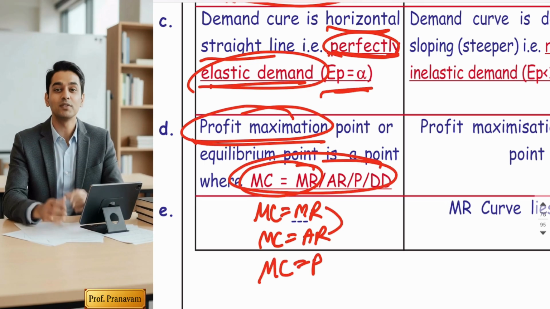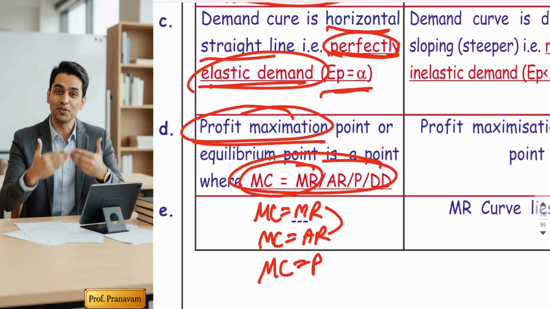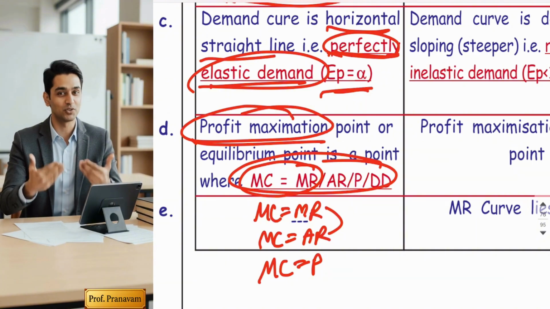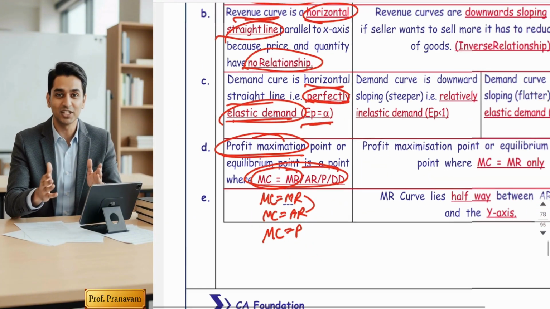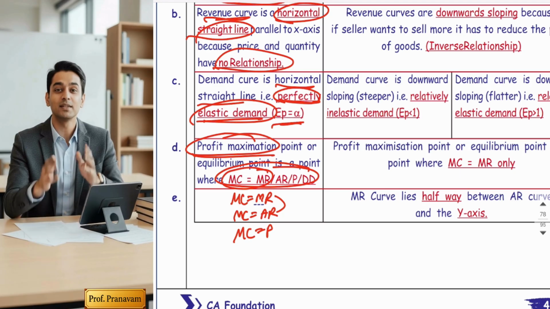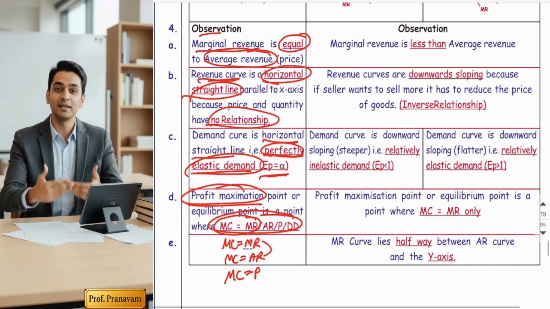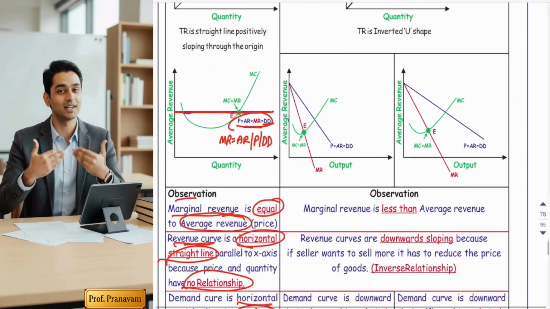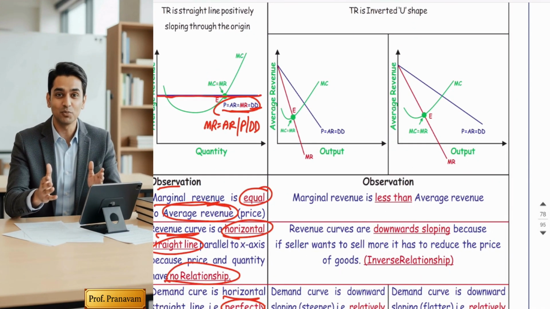So the formula is MC is equal to MR, or MC is equal to AR, or MC is equal to price, or MC is equal to demand. All the formulas are correct. Okay, hope you understood all four MCQs. Let's understand now the revenue curve of monopoly and monopolistic competition.